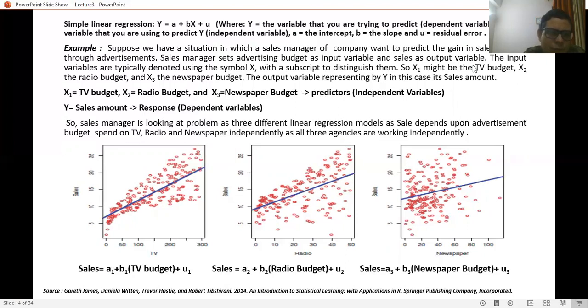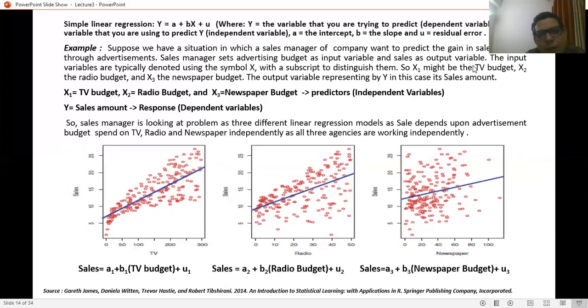What will he do? The sales manager sets the advertising budget as the input variable and the sales as the output variable. The input variables are typically denoted using the symbol X with a subscript to distinguish them, so that X1 might be a TV budget, X2 a radio budget, X3 a newspaper budget.